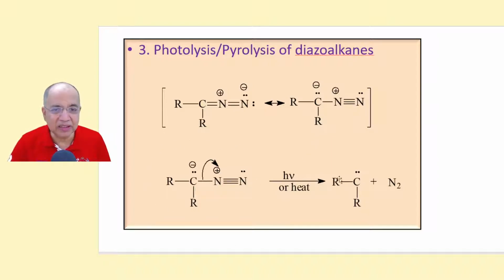So this is the second resonance structure I am writing here to show on photolysis or pyrolysis.